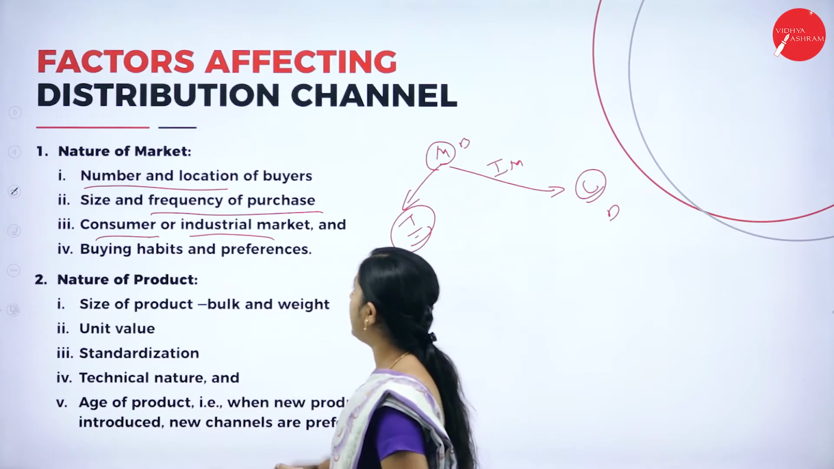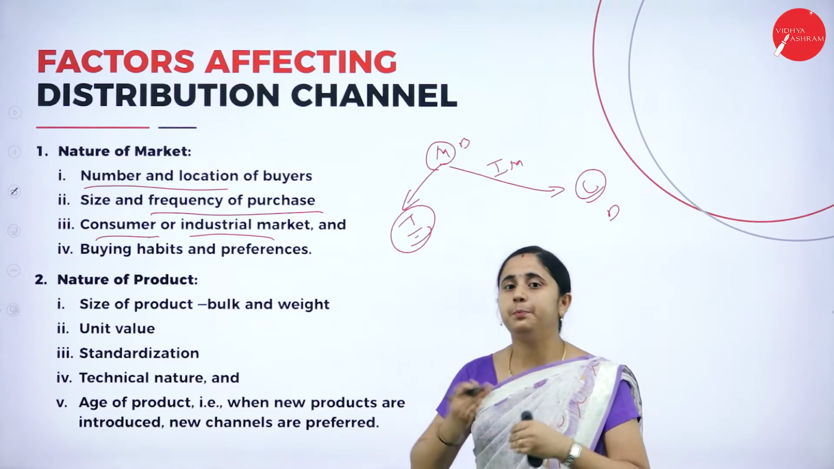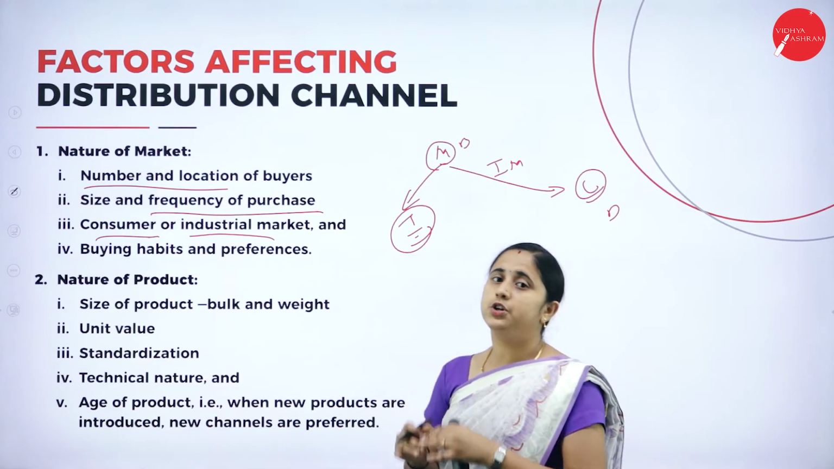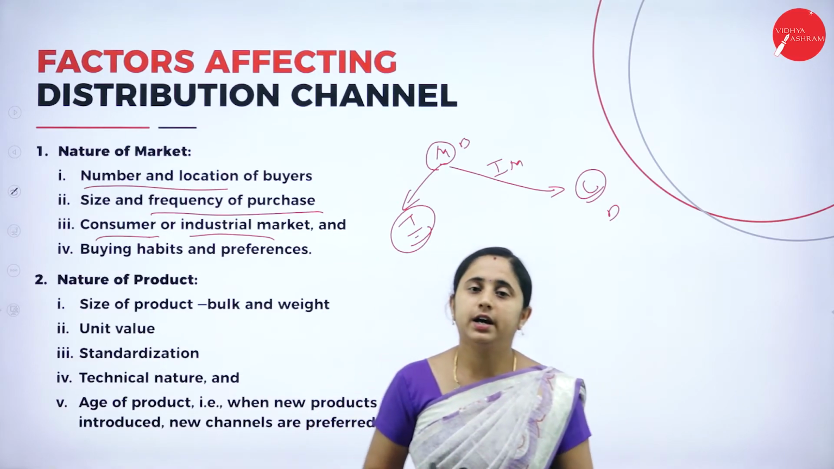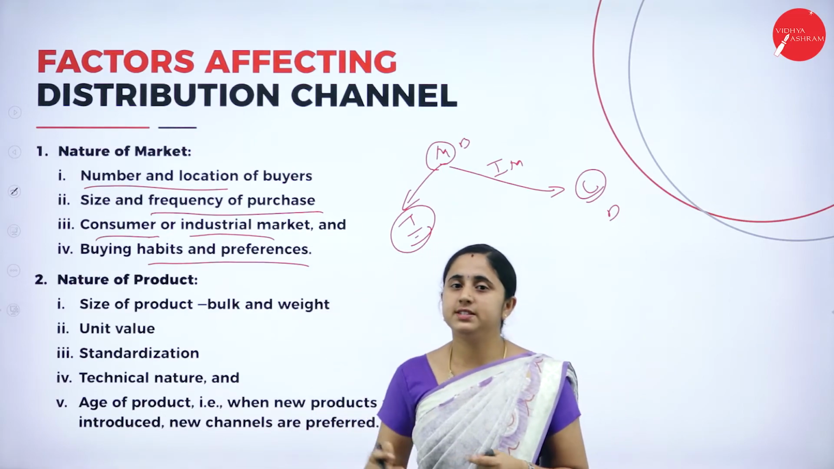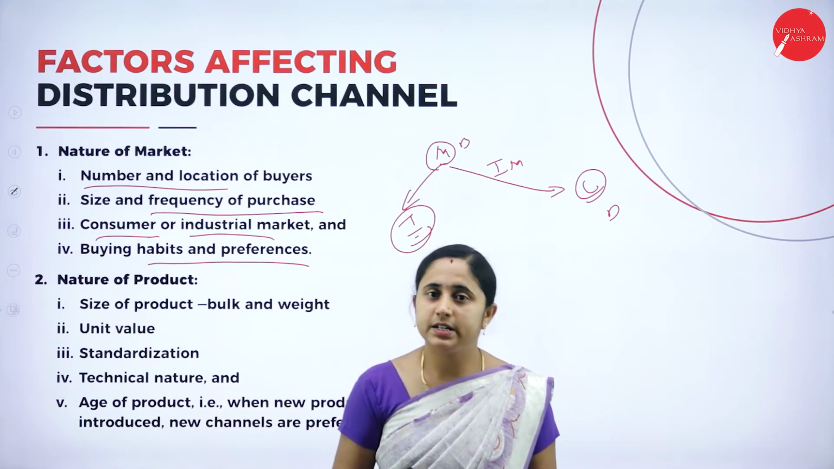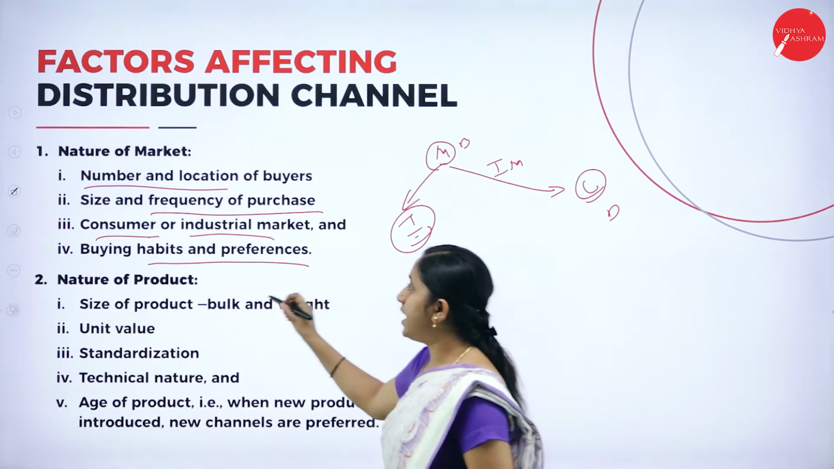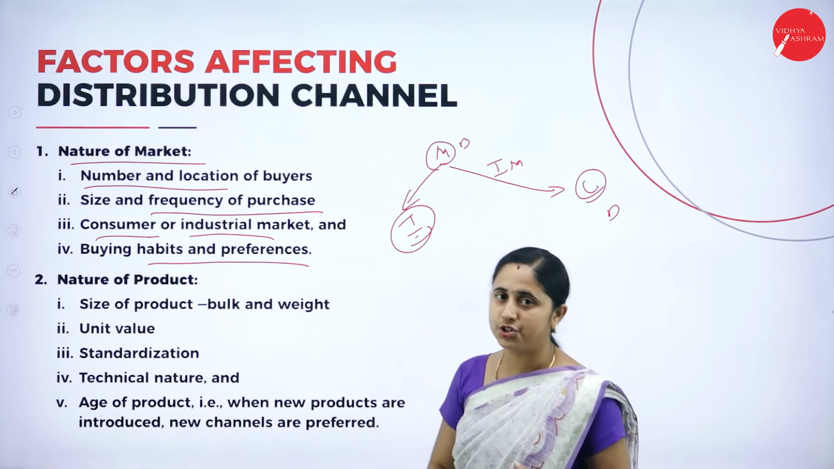Next, buying habit and preference. Buying habit and preference of the consumers. If the consumers regularly purchase the same product, you need not involve the intermediaries. You need not involve the wholesaler or retailer. Directly you can reach your consumers. So it depends on the habit and preference of the consumers. If consumer preference is changing from time to time, then you need intermediaries like agent, wholesaler and retailer in order to attract the consumers. So these factors come under nature of market. These factors influence your distribution channel.